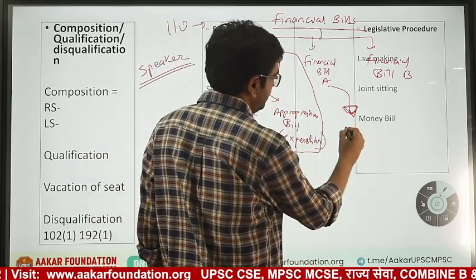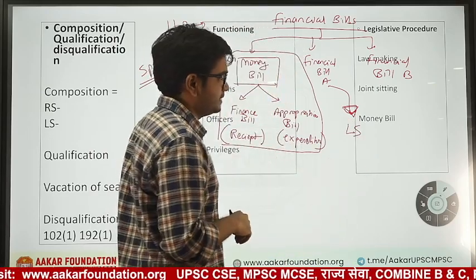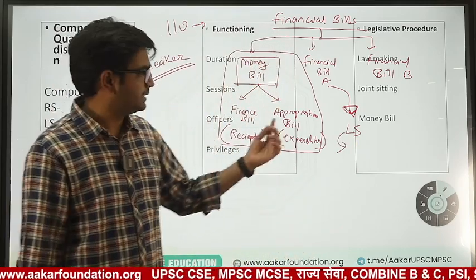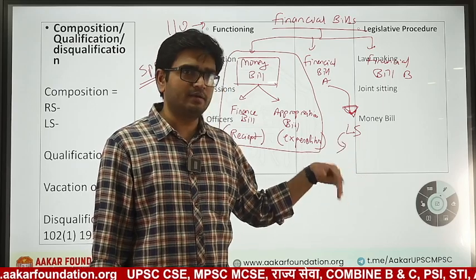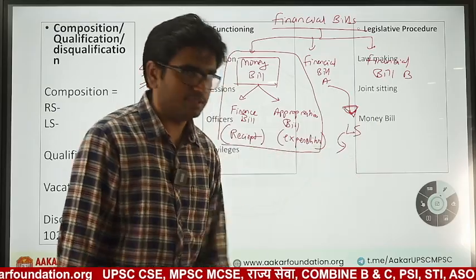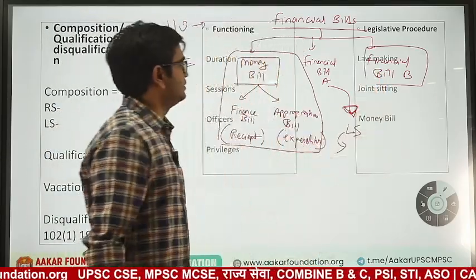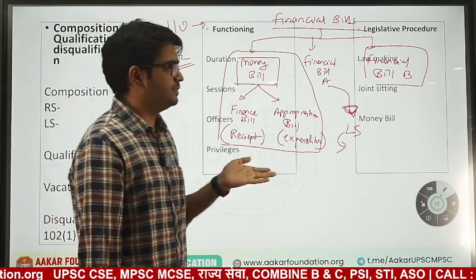In this condition also, it will be introduced in Lok Sabha after the recommendation of the President, and the further process will be the same as an ordinary bill. Rajya Sabha can vote on it. Everyone can vote on it. If there are problems with amendments, it can go to a joint sitting also. Now comes financial bill B. This does not contain anything under Article 110, but still has things which are money related.